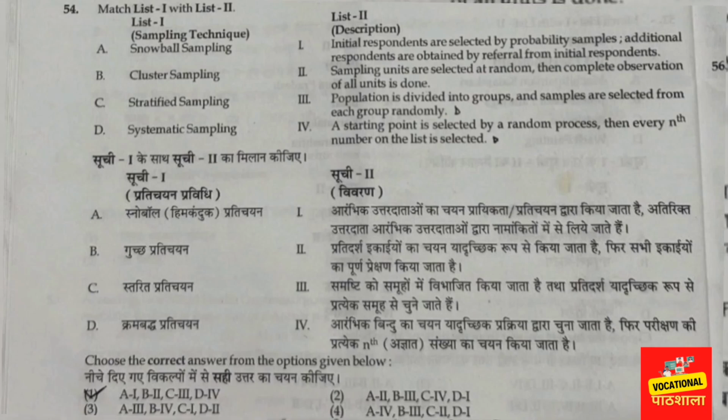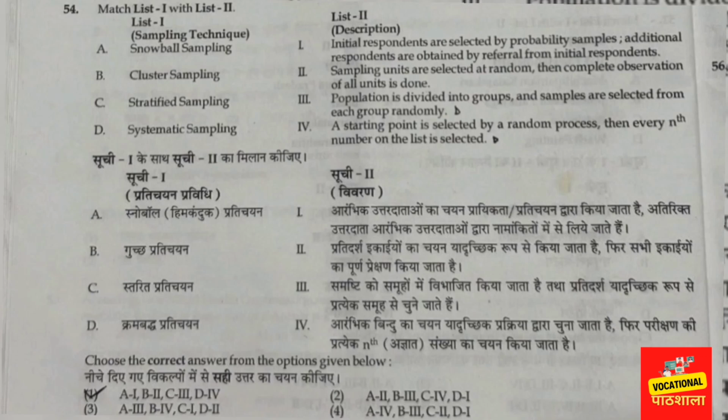So what is snowball sampling? In snowball sampling, initial respondents are selected by probability samples. Additional respondents are obtained by referral from initial respondents. So referral is used in snowball sampling. So this one is correct. A1 is only in option number 1, right? So option number 1 is correct.